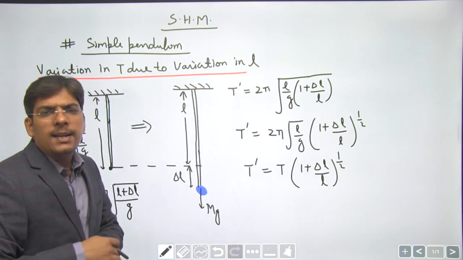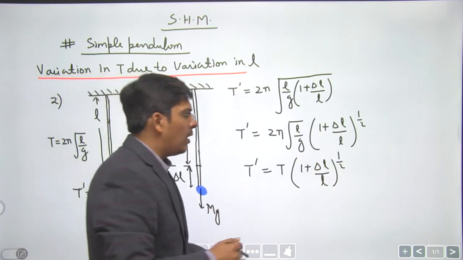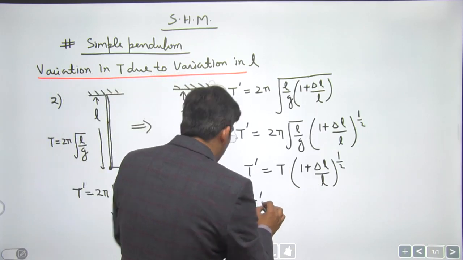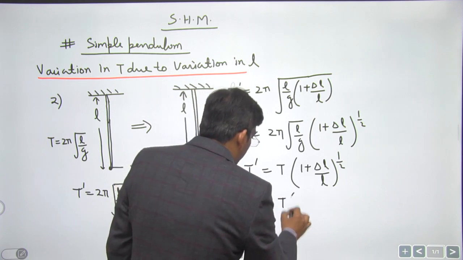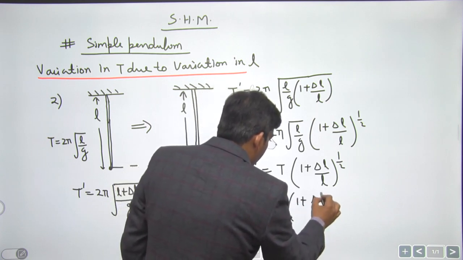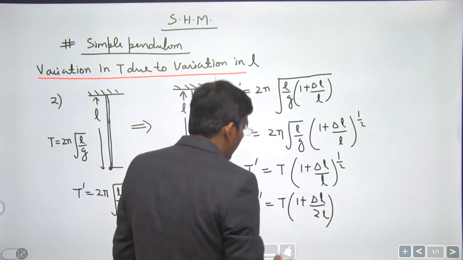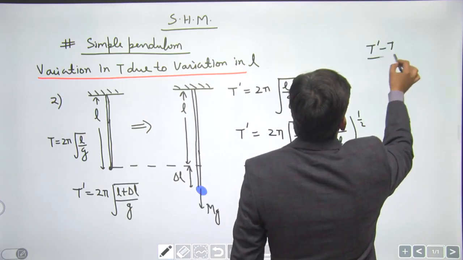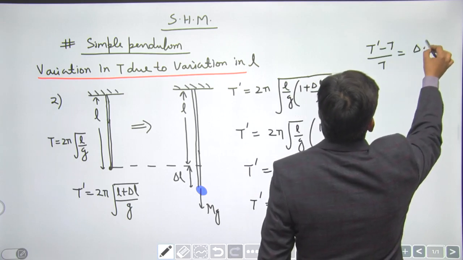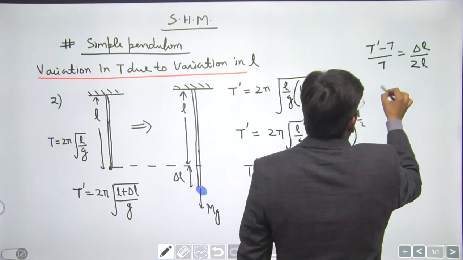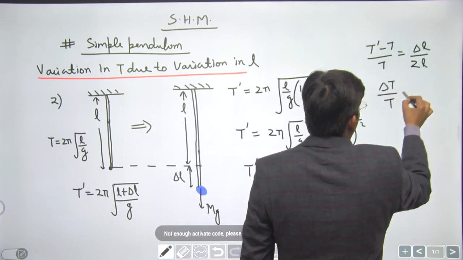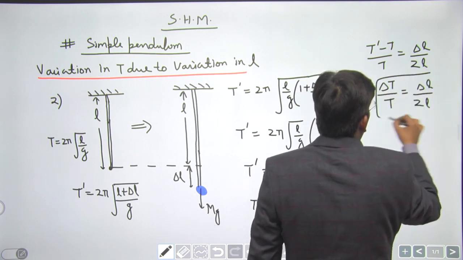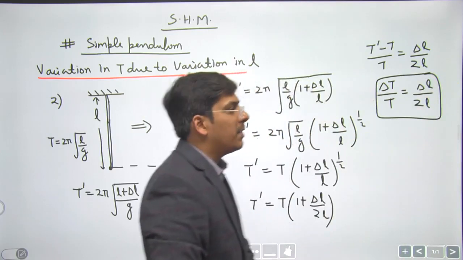The value of delta L is usually very small, so we use the binomial approximation. So T dash equals T times (1 plus delta L divided by 2L). Now this rearrangement gives (T dash minus T) by T is delta L by 2L. So you can say that the fractional change in time period is delta L divided by 2L. Just remember this formula. This is going to be a very important formula for us.